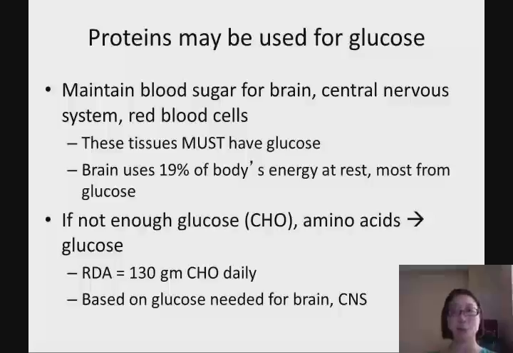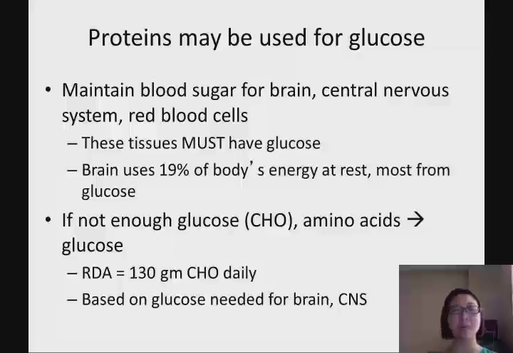However, I want you to remember protein can be used to make glucose. However, we don't like to use protein to make glucose, because we want to use glucose from carbohydrate, not from protein. When you don't consume an adequate amount of carbohydrate, the body is going to use protein to make glucose. We should consume an adequate amount of carbohydrate to prevent protein from being broken down to become carbohydrate.